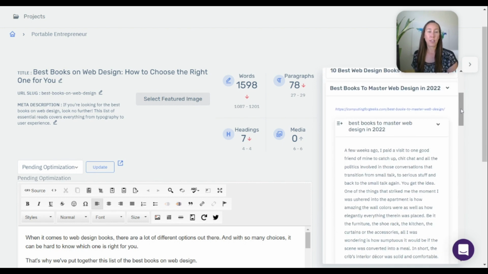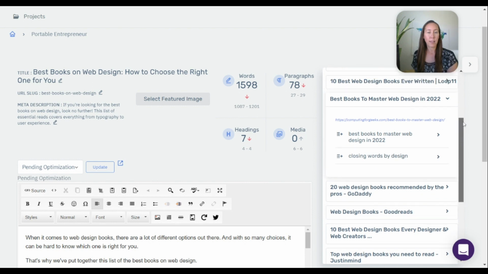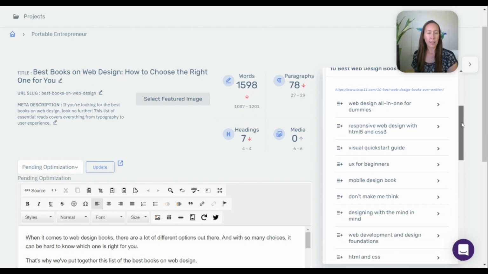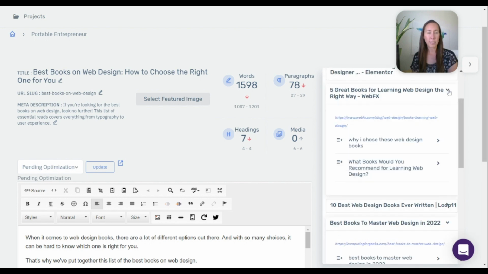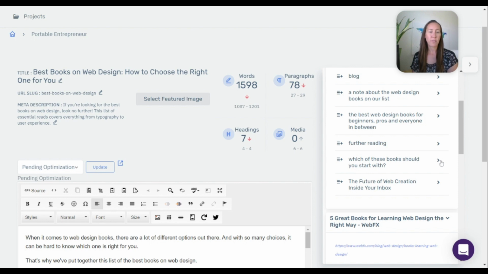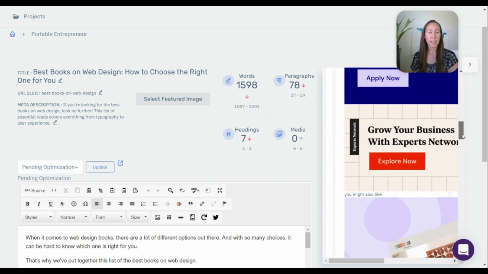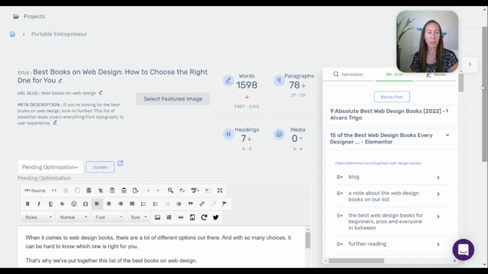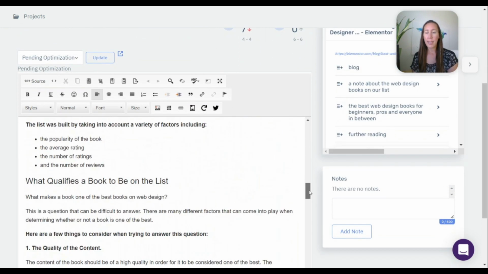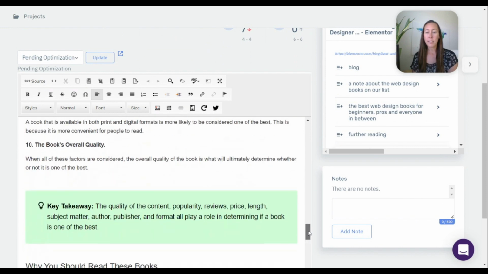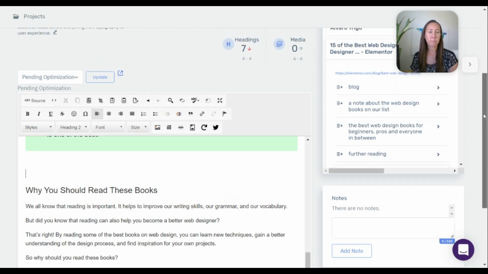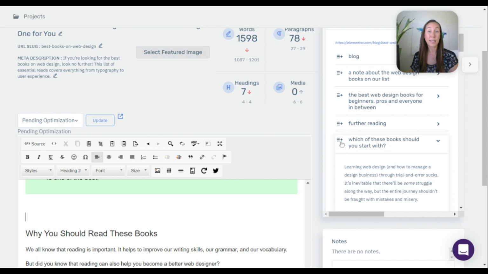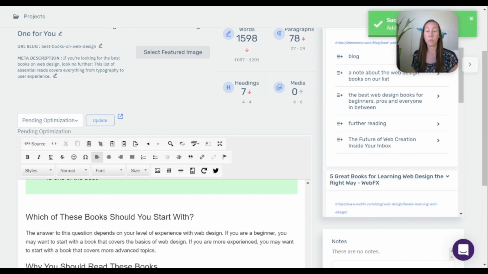So if you get to a spot and you think, I would like to add this particular section, let me see if there's another one that has another section. This has a section by books, but let's see if we have any other good sections here. Let's say we wanted this one: which of these books should you start with? And then it has this whole section about this here. So here's what you can do. You go over to your post and find where you would want that to go. Let's say we wanted to add that right here above why you should read these books. When I click this little plus icon, it starts to put a category right here for us: which of these books should you start with?